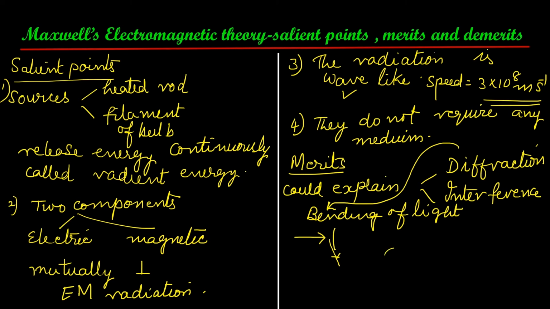Interference is the interaction between two waves. If the two waves have similar properties, that is, same amplitude, same wavelength, same frequency, same phase difference, then the result will be an increase in its amplitude or intensity.